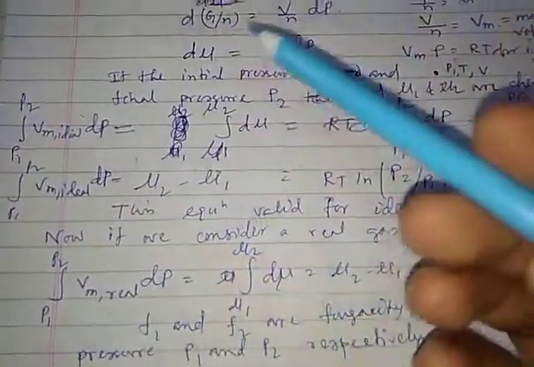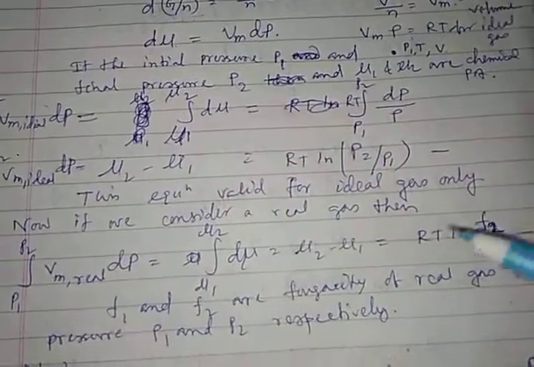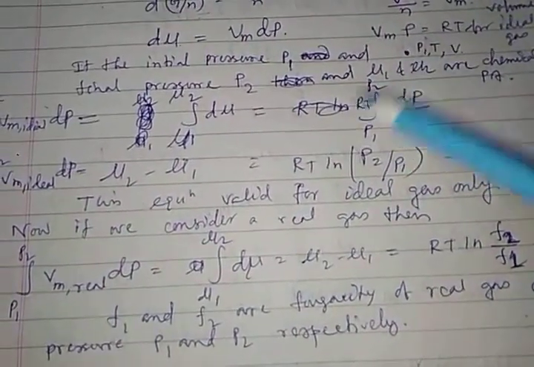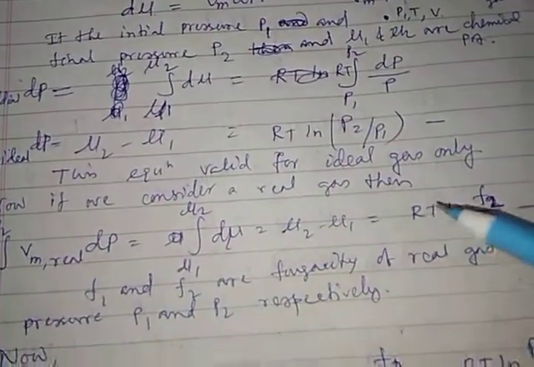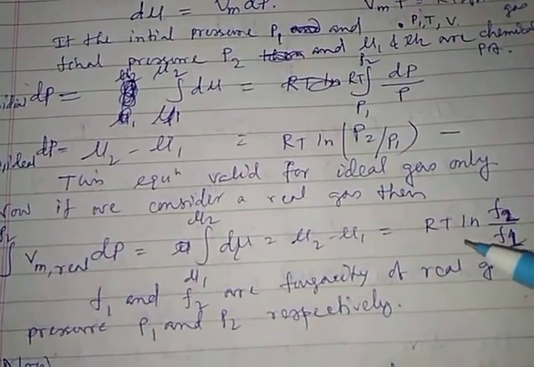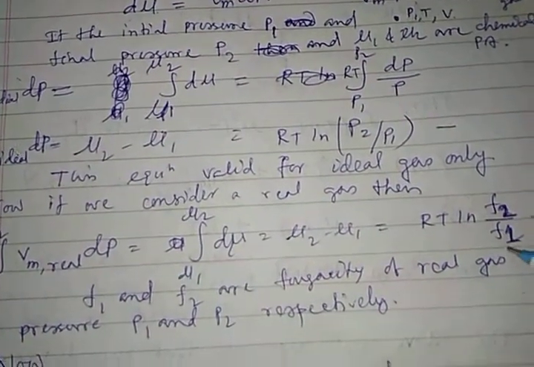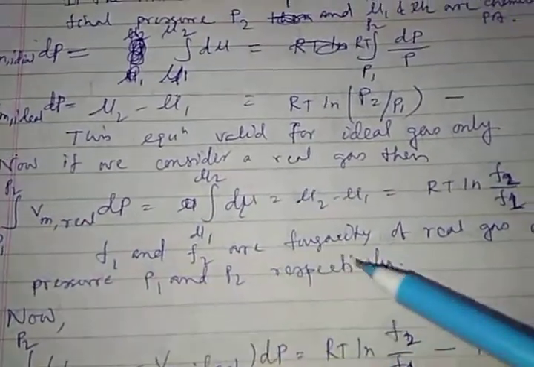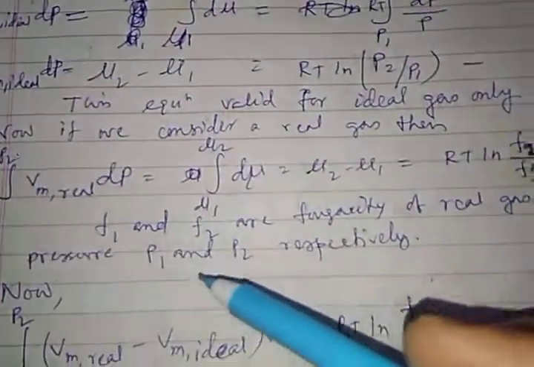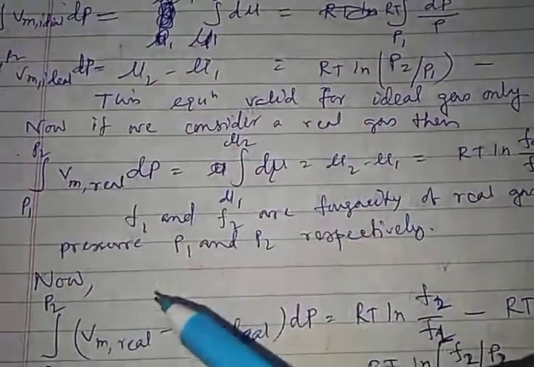If I use the same expression for a real gas, then the P term will be replaced by the fugacity term. So that will become RT ln F2 by F1, where F1 and F2 are the fugacities of the real gas at pressures P1 and P2 respectively.